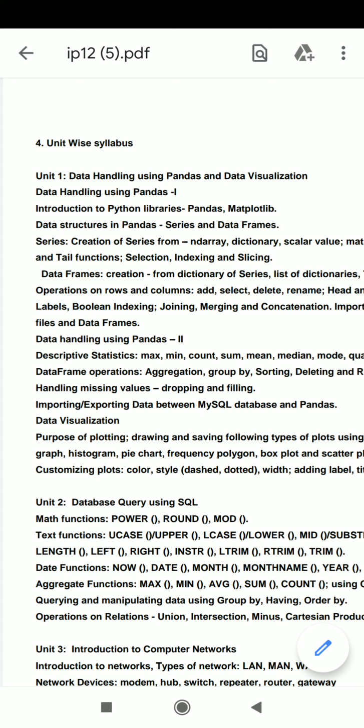Here we have to create series or data frames programmatically and can store and edit data in these two objects through programming statements only.